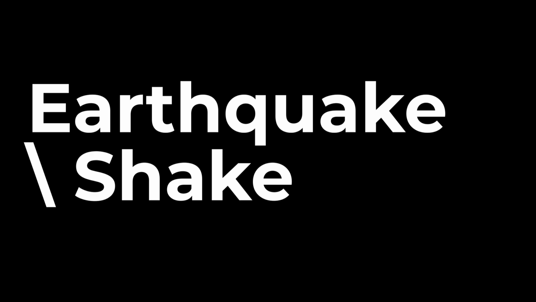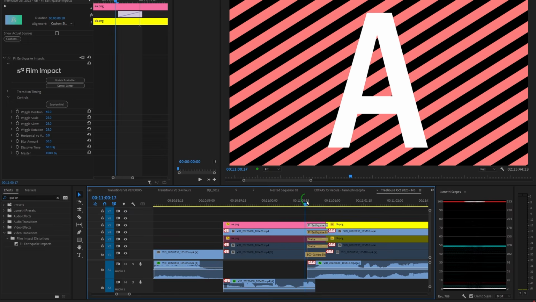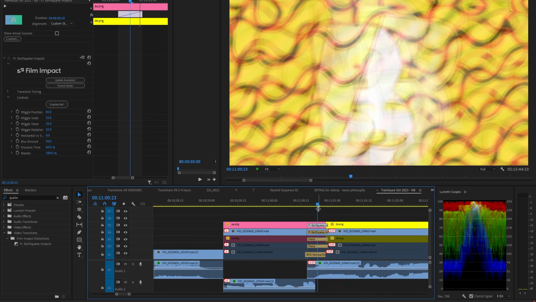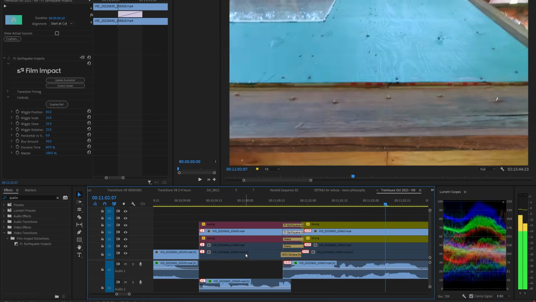The earthquake or shake transition. Another ridiculous transition you should usually avoid, though it's not as crazy as the kaleidoscope. It's difficult to find a use for it, but I found some anyway.